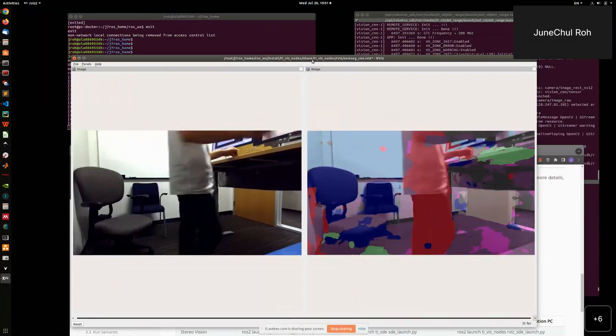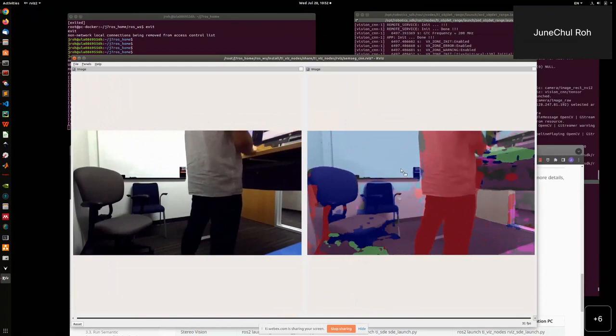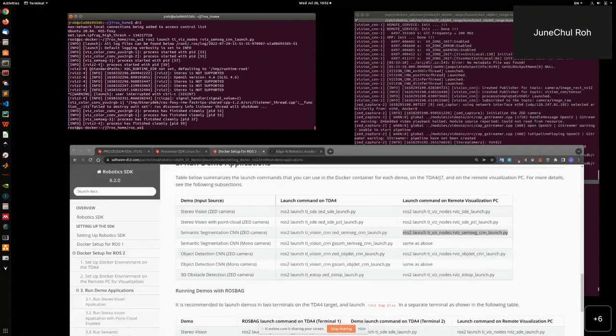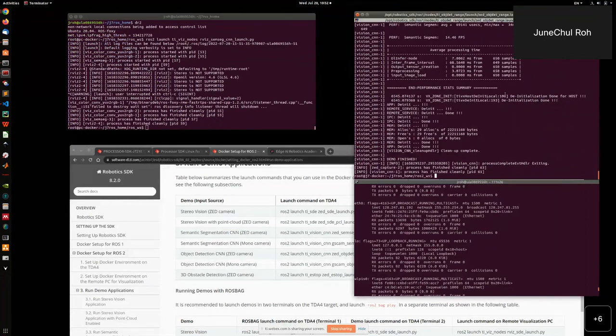So we can switch to the mono camera. In this case, I'm using a stereo camera, just processing one of them, I think using the right side of the camera. Okay, maybe I'll go back to the slide. Yes, please.